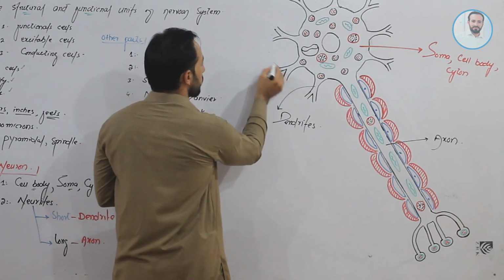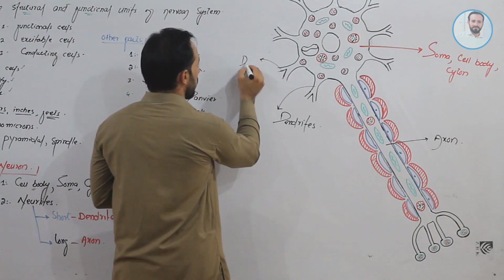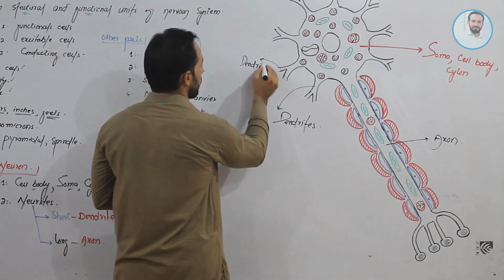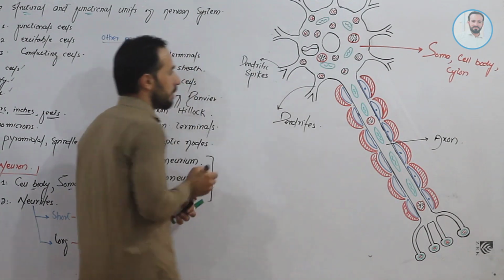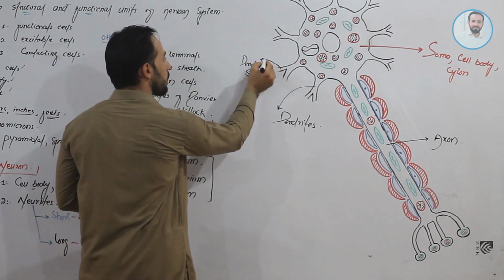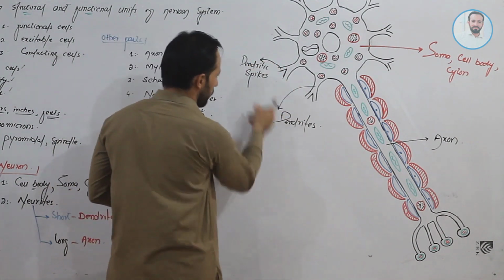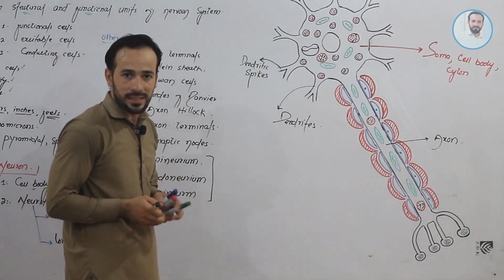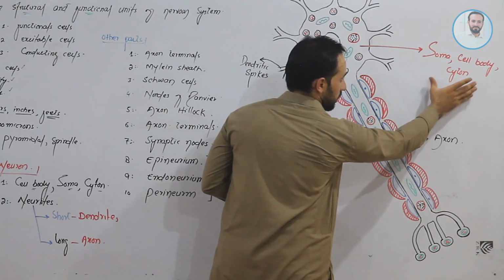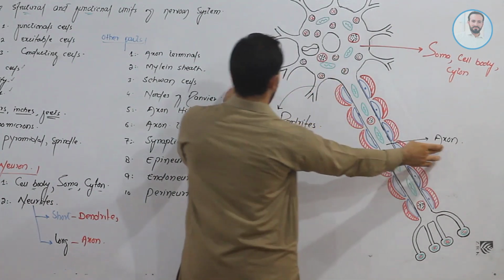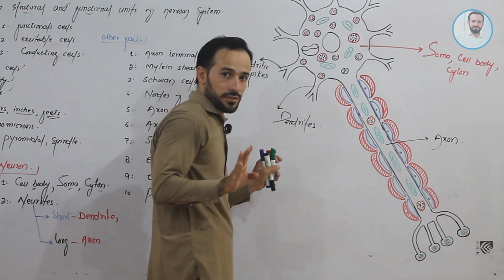These small extensions, these short further extensions of the dendrites, are called the dendritic spikes. Clear? Two main parts, soma or cell body and the neurites.